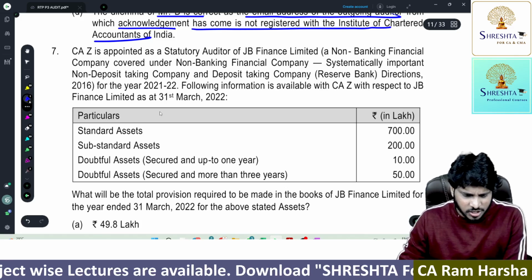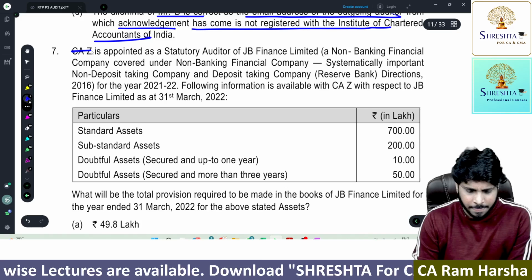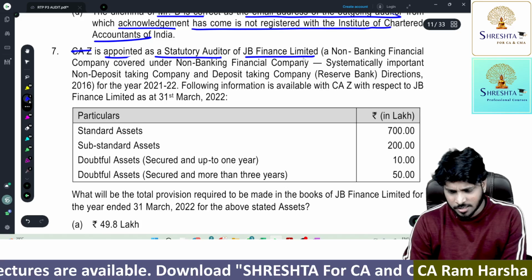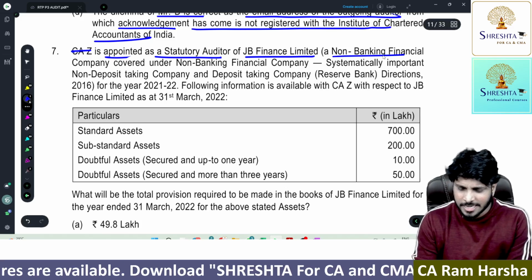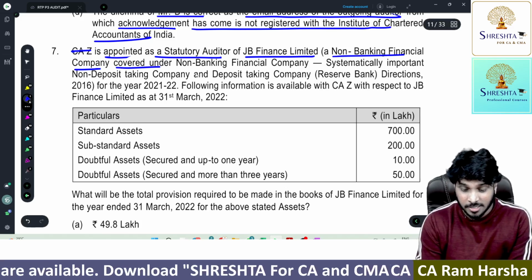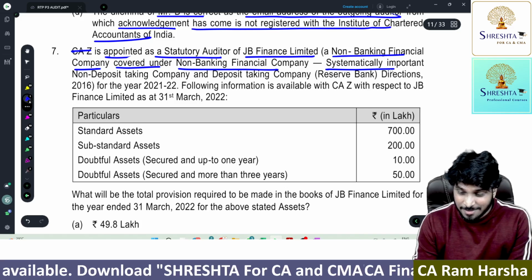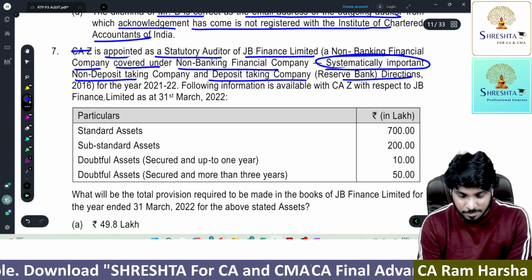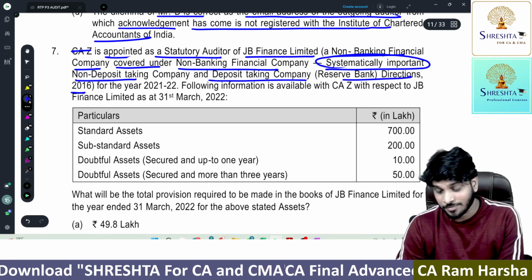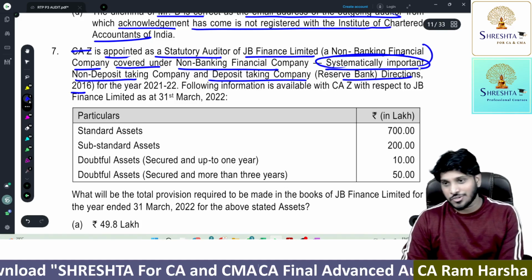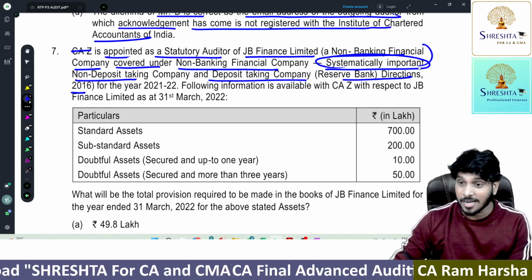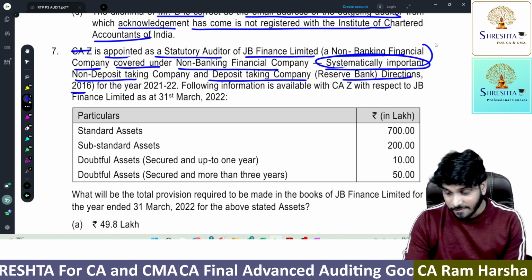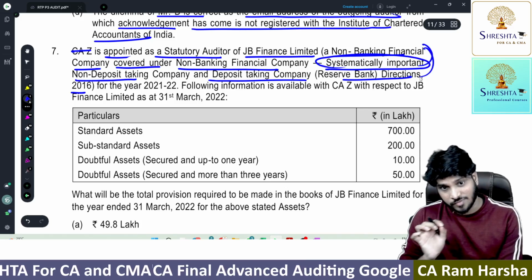So 7th question, what is it? CA Jet is appointed as statutory auditor of JB Finance Limited. JB Finance means obviously it's an NBFC covered under the Systemically Important Non-Deposit taking and Deposit taking NBFC Reserve Bank Directions 2016. Not 99%, but I can say confidently more than 70% of the students will not understand the significance of this.